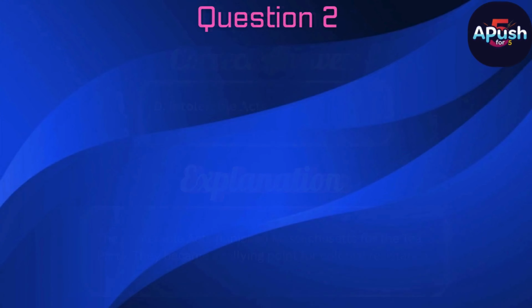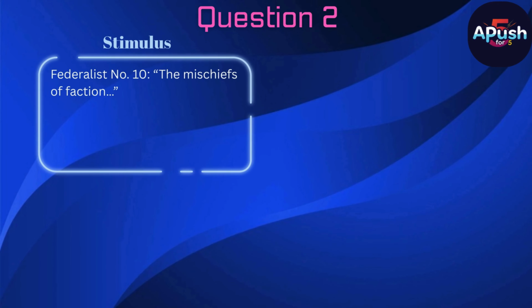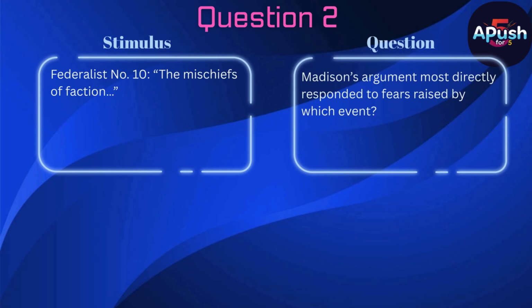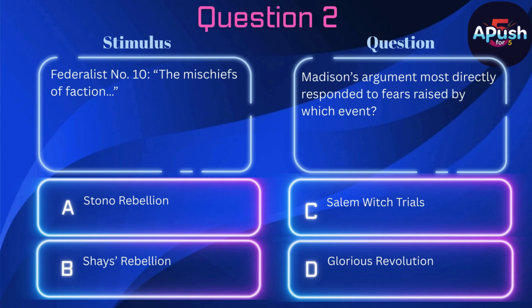Question 2. Stimulus. Federalist Number 10. The mischiefs of faction. Question. Madison's argument most directly responded to fears raised by which event? A. Stono Rebellion. B. Shays Rebellion. C. Salem Witch Trials. D. Glorious Revolution.